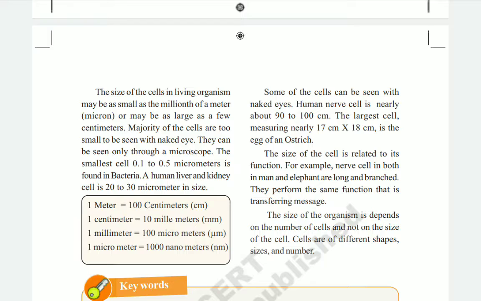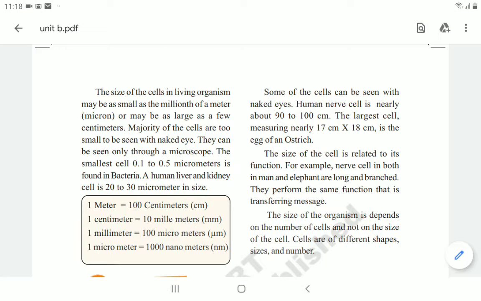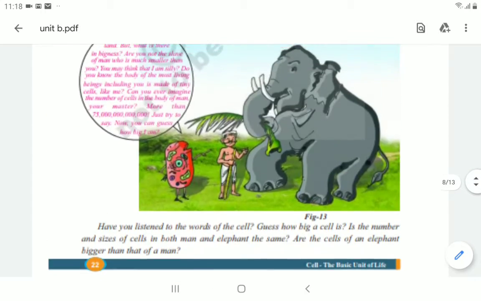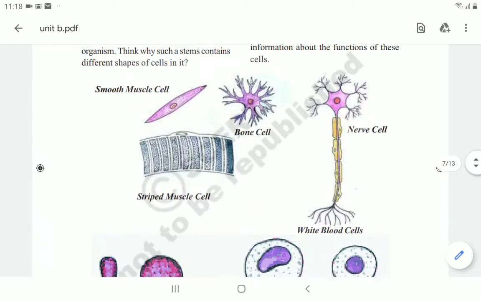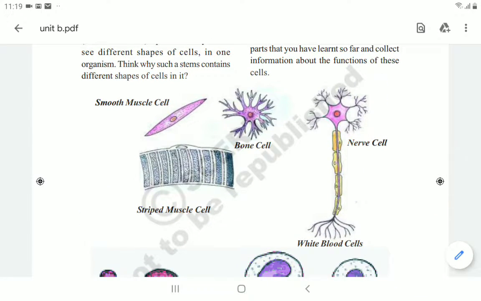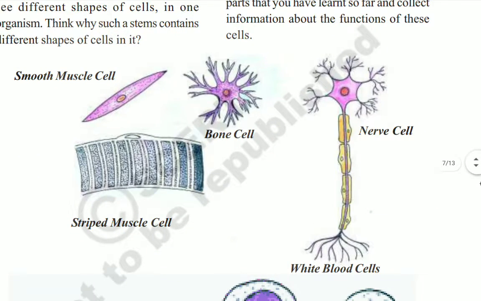For example, the nerve cell in the human body is the biggest cell, up to 90 to 100 centimeters, and that is related to its main function in the human body. For example, nerve cells in both human and elephant are long and branched. We can see the nerve cell in the figure. It is long and branched, and it does a very important function in the human body. What is that function?